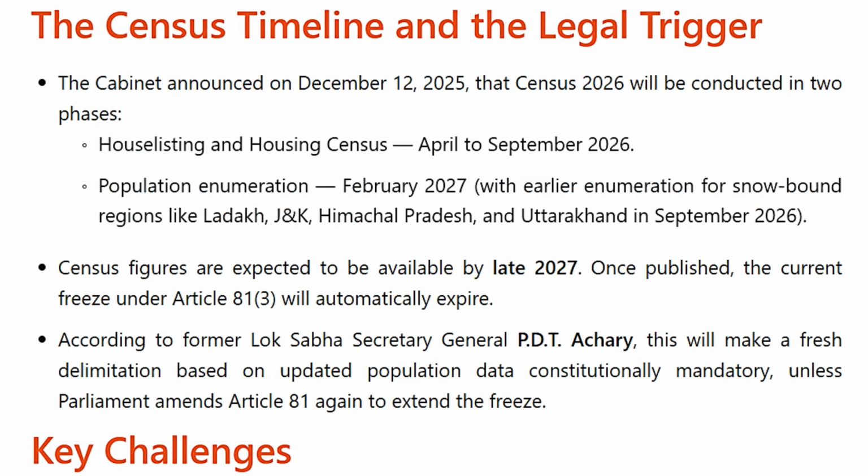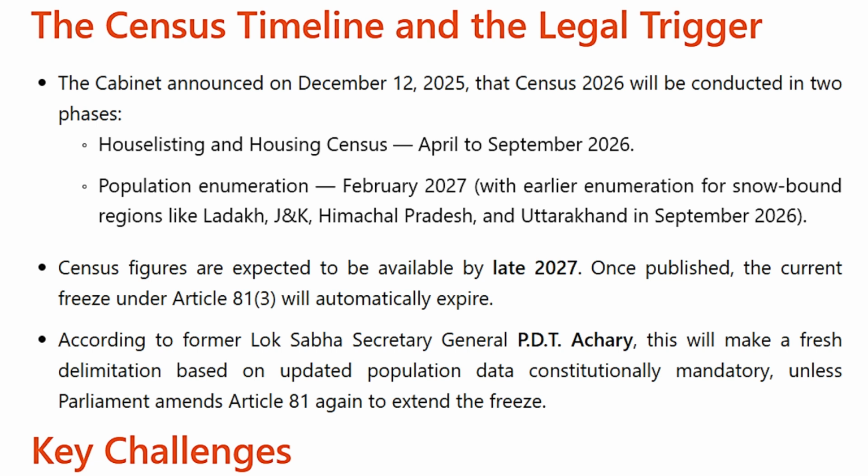The census timeline and the legal trigger. The Cabinet announced on December 12, 2025, that Census 2026 will be conducted in two phases. House listing and housing census, April to September 2026. Population enumeration, February 2027, with earlier enumeration for snowbound regions like Ladakh, J&K, Himachal Pradesh, and Uttarakhand in September 2026. Census figures are expected to be available by late 2027.